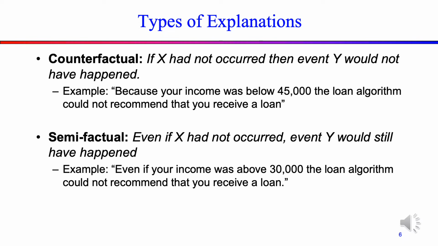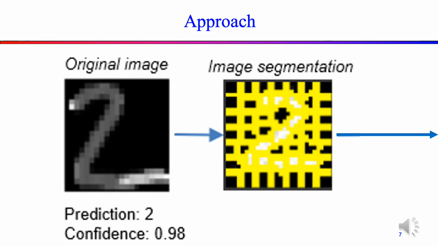On the other hand, we have semifactuals. Even if X had not occurred, event Y would still have happened. So even if your income was above $30,000, the loan algorithm could still not recommend that you receive a loan. We propose a delta debugging algorithm to minimize the failure-inducing test case.